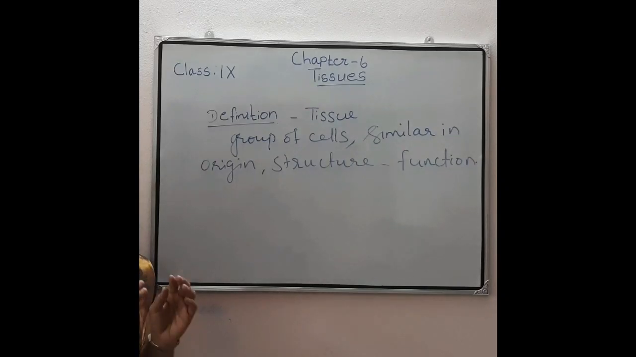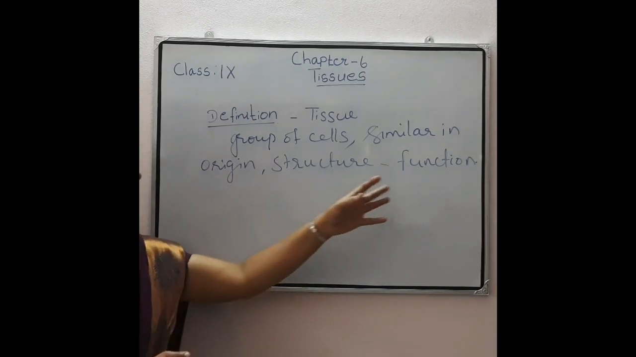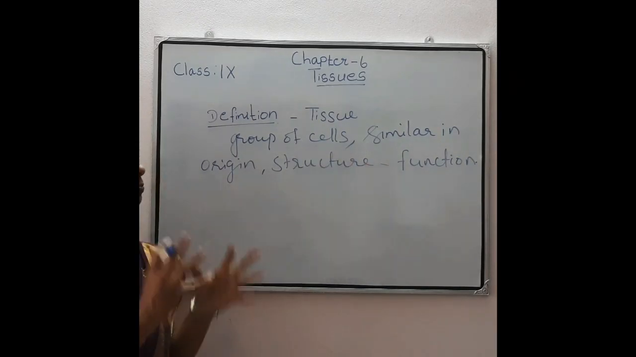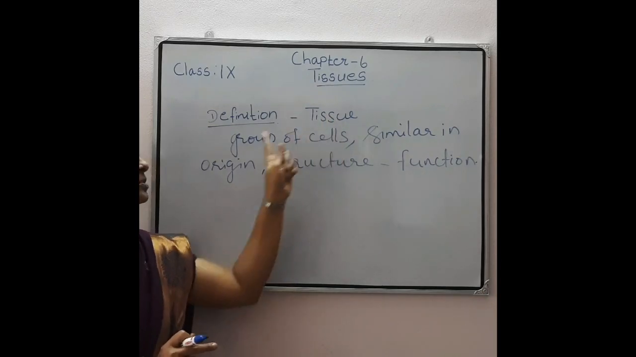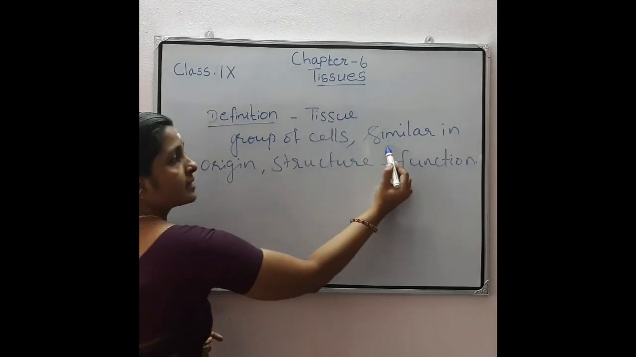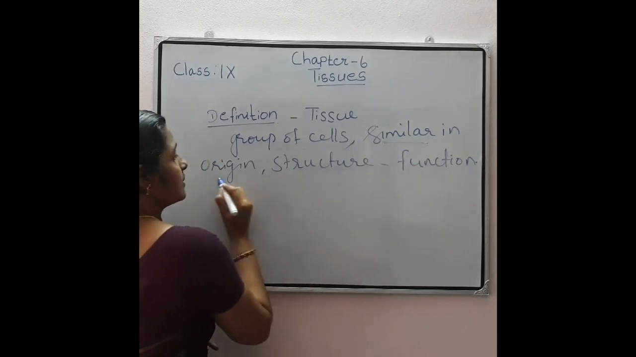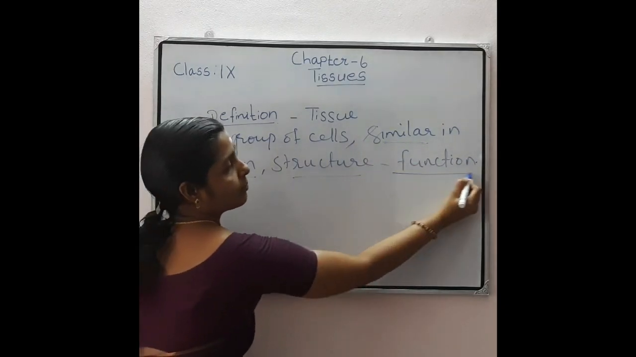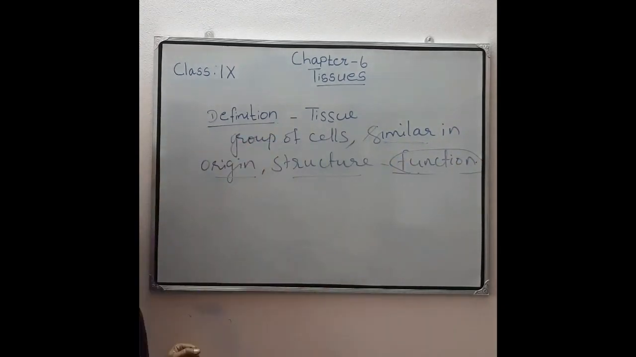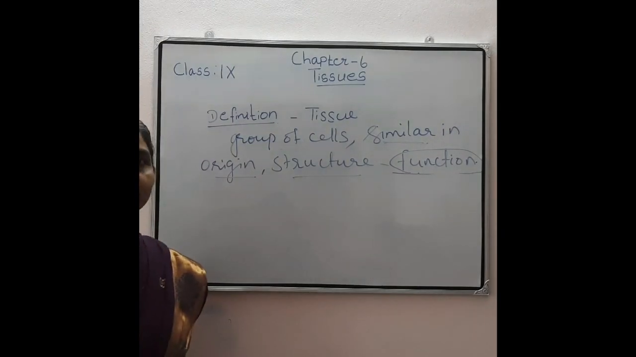So you know that a cell is a single unit, and a group of cells that together perform a particular function is called a tissue. It is a group of cells, similar in structure and origin, performing a particular function. So that is the definition of tissue.